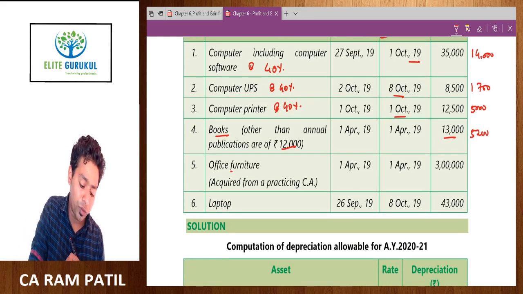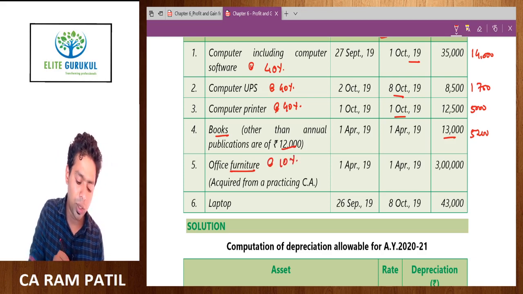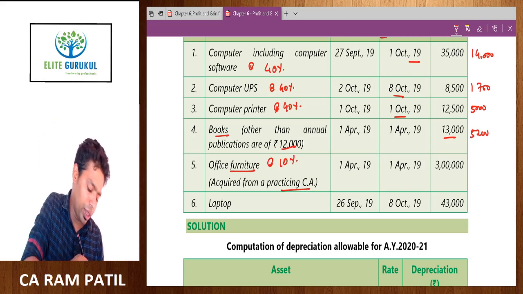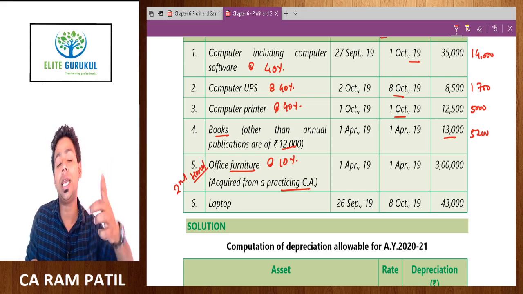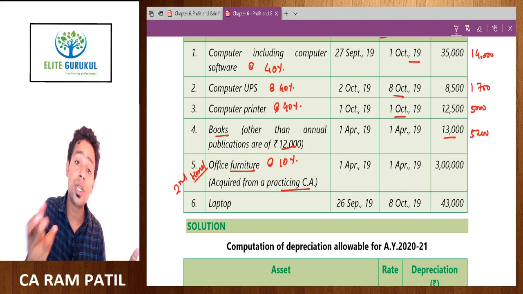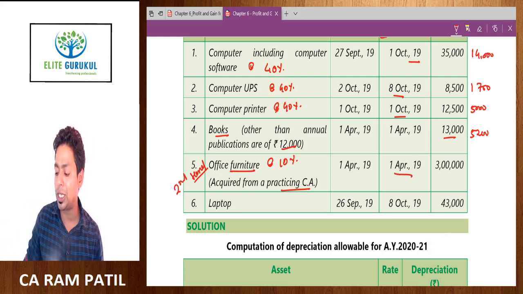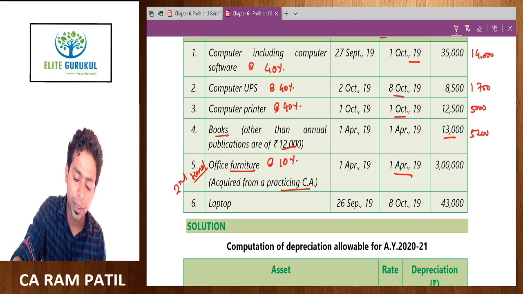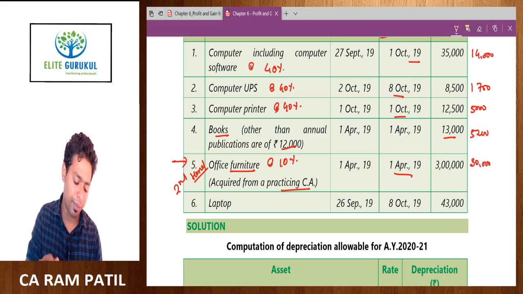Office furniture. What is the rate for furniture? Furniture is depreciable at the rate of 10%, and this was acquired from another practicing chartered accountant. They wanted to tell you this is second hand furniture, and they wanted to confuse you with the additional depreciation concept, where I told you if you purchase second hand plant and machinery, you won't get additional depreciation. Here we are not computing additional depreciation, we are simply computing depreciation. So depreciation is available even on an asset which is second hand. It was purchased on 1st April, obviously full year depreciation. So 3 lakh multiplied by 10% is equal to 30,000 available as depreciation, and this is a separate block also, you need to remember this.